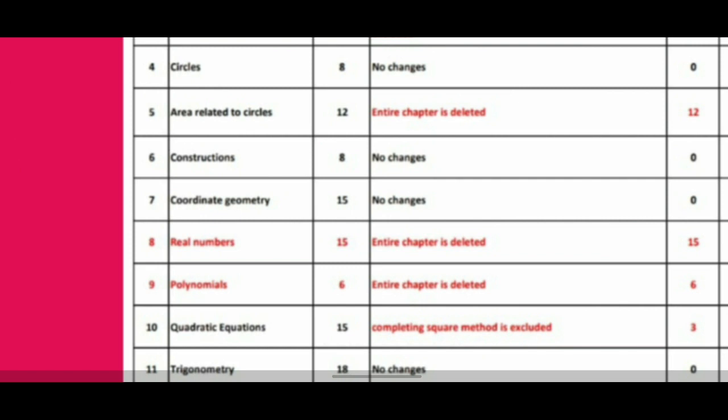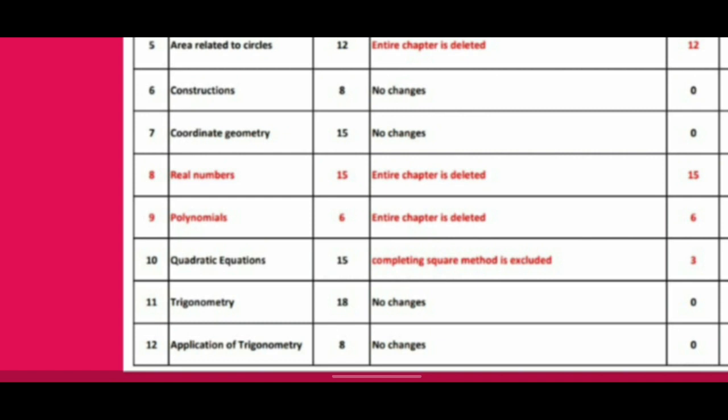Now lesson number 10, quadratic equation. In quadratic equation, the completing the square method is excluded, meaning this point has been reduced. Lesson number 11, trigonometry. In trigonometry, there is no change, everything you have to study. In applications of trigonometry, lesson number 12, everything you have to study, there is no change. So till now we have seen 3 chapters deleted: areas related to circles, lesson number 8, real numbers, and lesson number 9, polynomials.